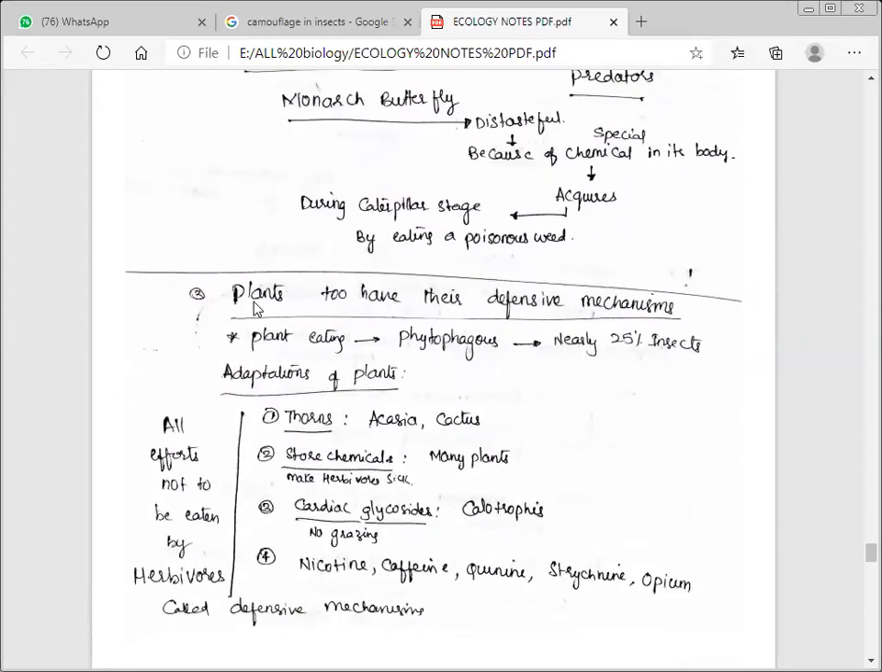Okay, next, plants too have their defensive mechanisms. Actually, we said plants are very weak. As I said earlier, a deer at least can run, but will a plant run? No. But some of the plants are a little intelligent. They are trying to escape from their predators. Like plant eating, we can say phytophagous. Nearly 25% of insects depend on plants only. So plants also put in effort, all efforts not to be eaten by herbivores. What do you call them? Defensive mechanisms. So thorns, you know that acacia and cactus have thorns. Why? Not to be eaten by predators.